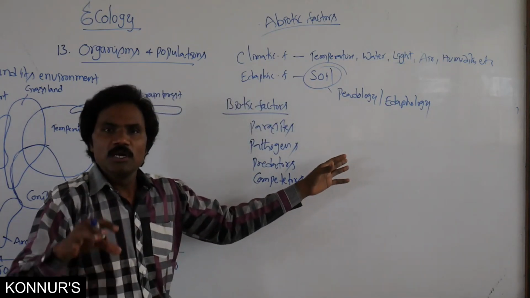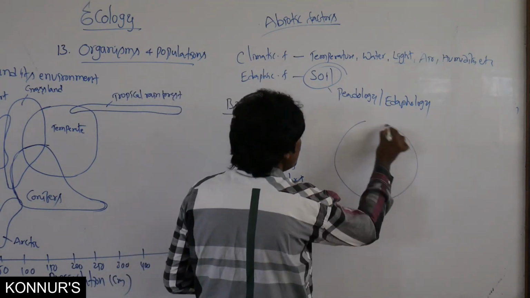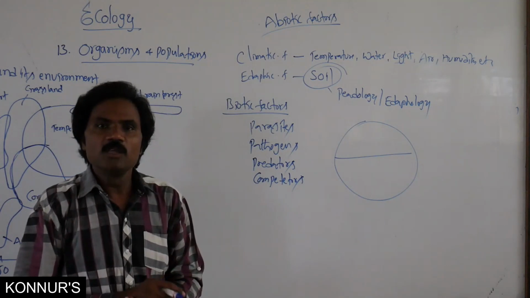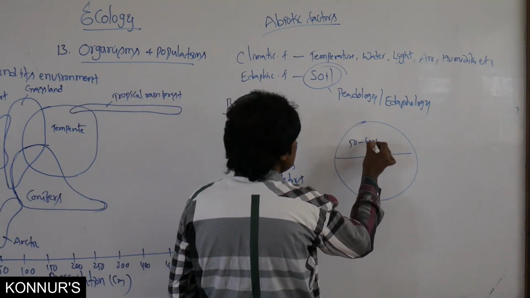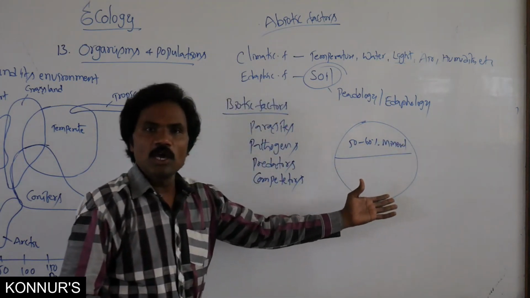Related to the distribution of the soil, maximum 50 to 60% is mineral nutrients. Minerals are present in the soil only.